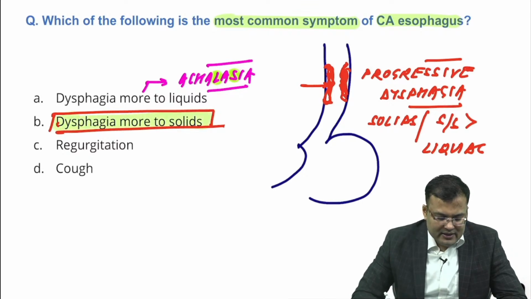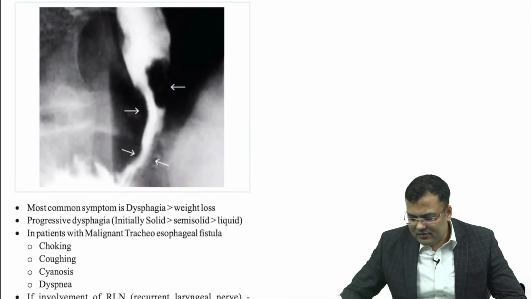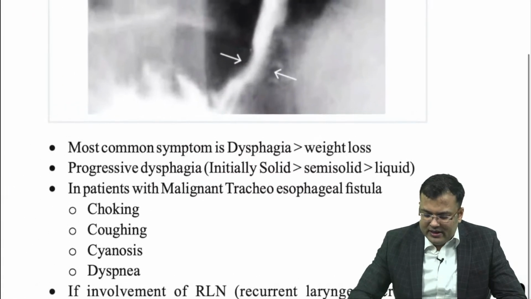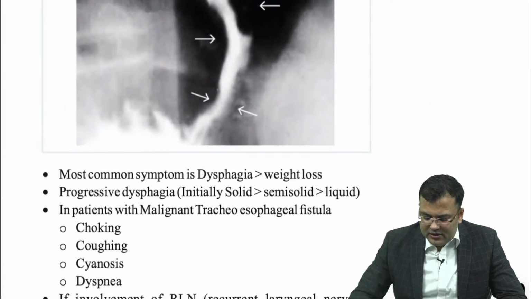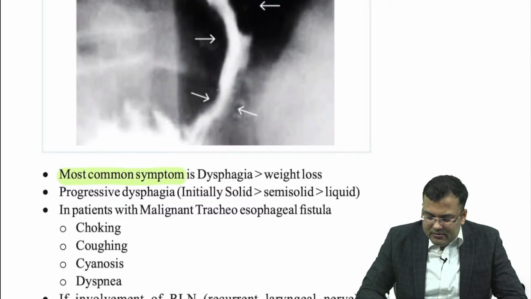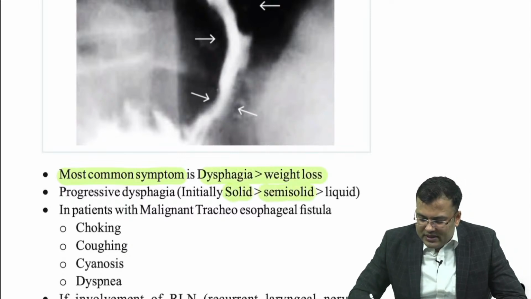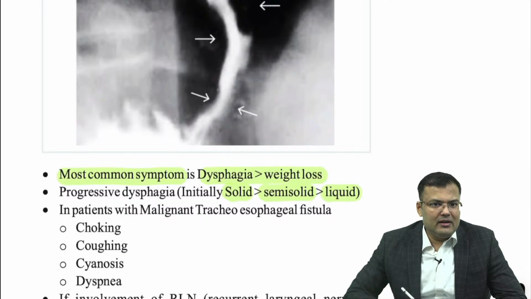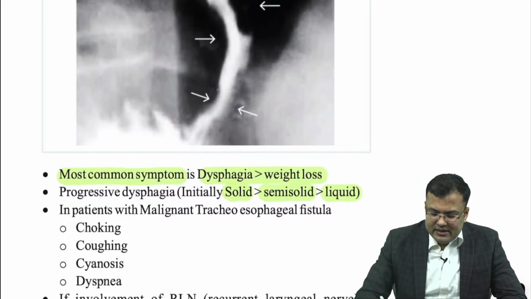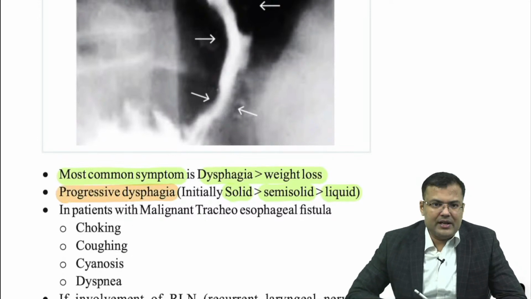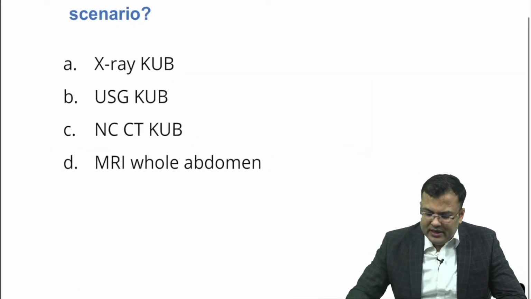Clear, guys? So this is the question. We discussed it already many times in the lectures and in the notes. The most common symptom is dysphagia followed by weight loss, and it moves to solids followed by semi-solids followed by liquids. What kind of dysphagia did we discuss? Progressive dysphagia. Clear? Next.